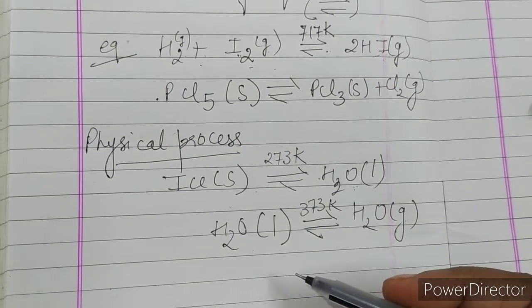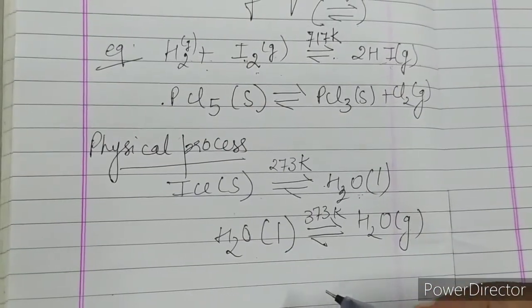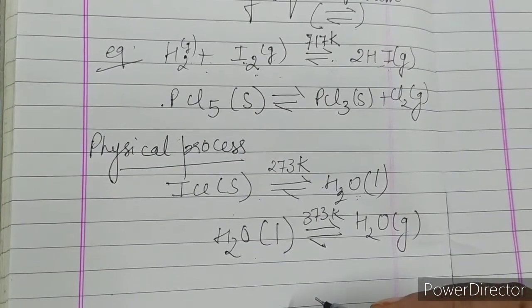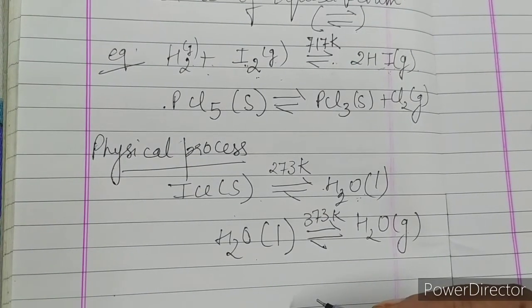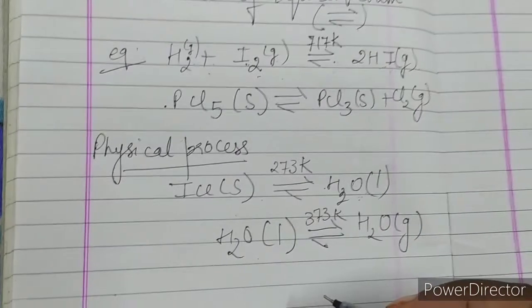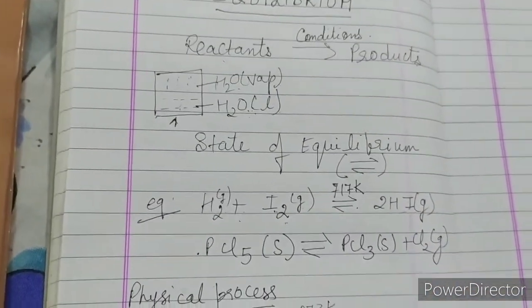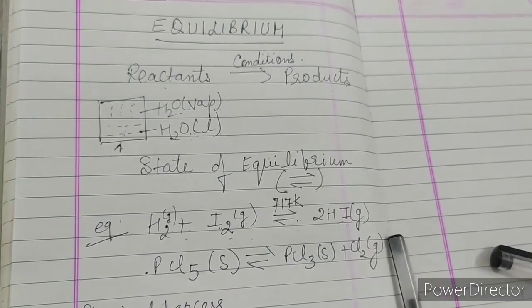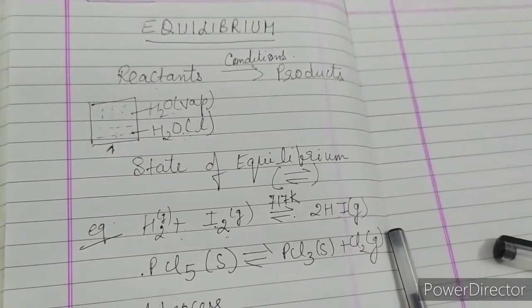It helps us to know how far a chemical reaction will proceed, and whether it will undergo completion or not. That we can determine with the help of equilibrium. So this is a brief introduction to equilibrium.